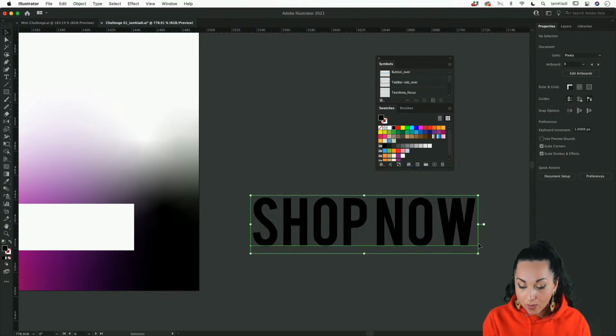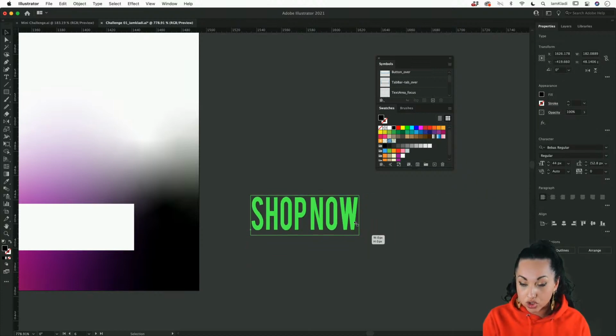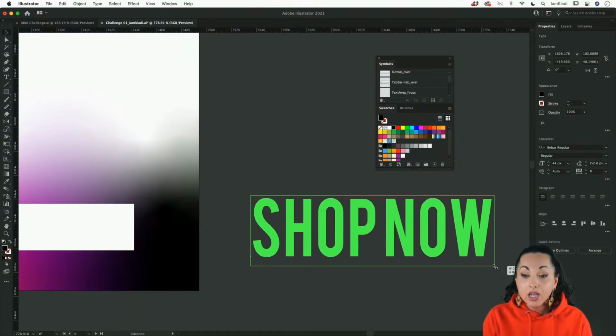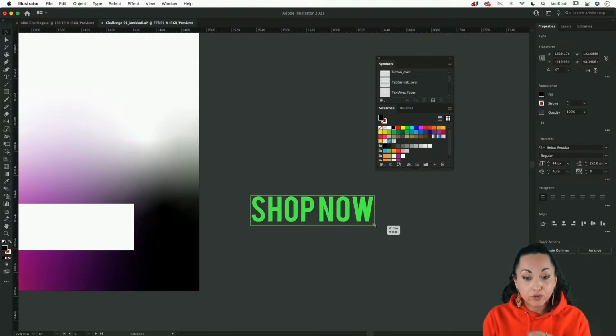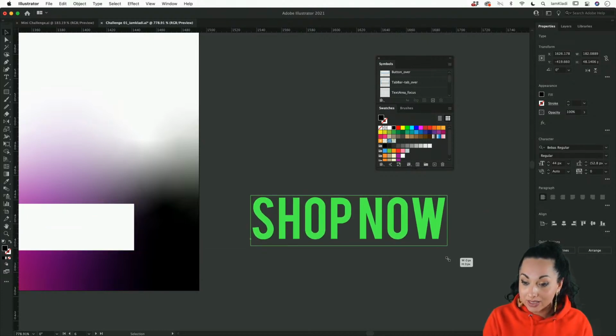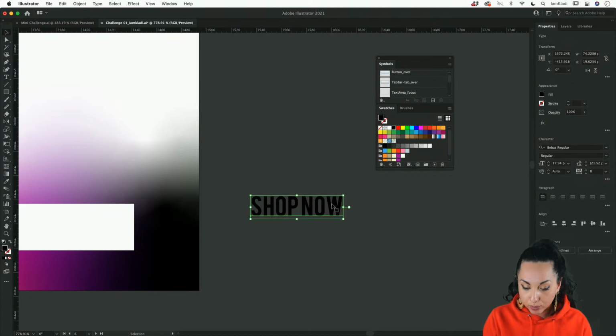If I go ahead now and use the bounding box to change the size of the area, we're going to resize the text. So if you do that, make sure to hold the Shift key so you can resize it proportionally.